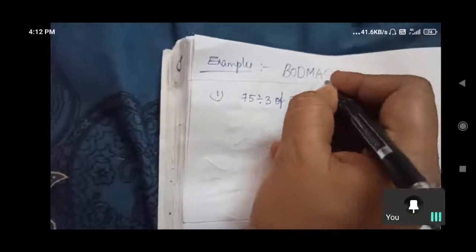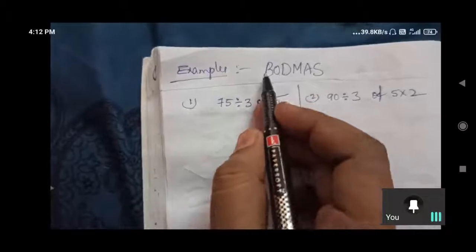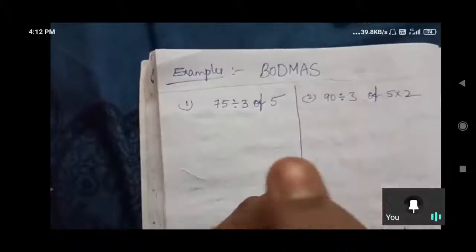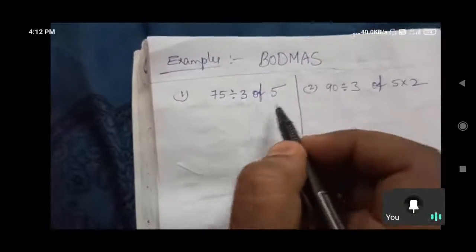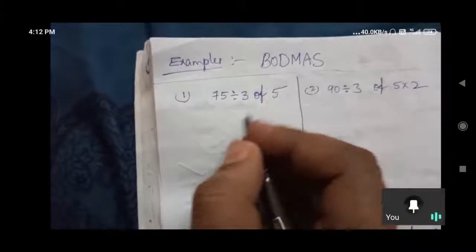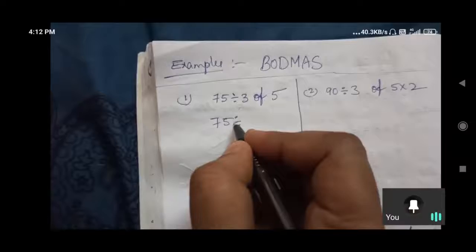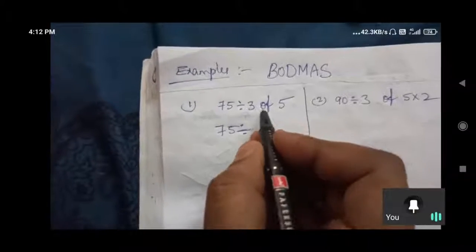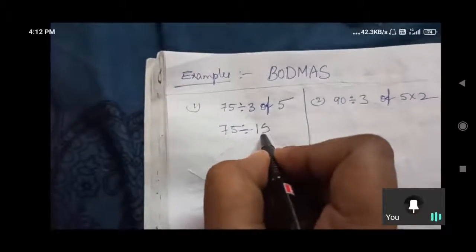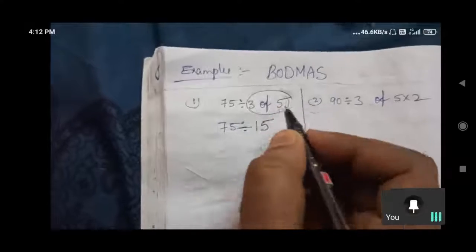So this is the rule we need to follow. Bracket, there is no bracket, leave that. And of here we have. So first we need to do this. So 75 divided by 3 of 5 means what, Nana? Of means multiplication. 3 into 5, how much will we get? 15. So this one I removed, confusion.